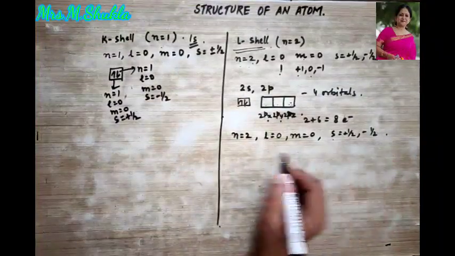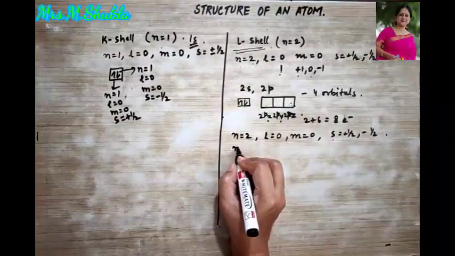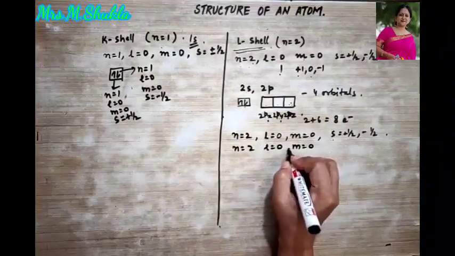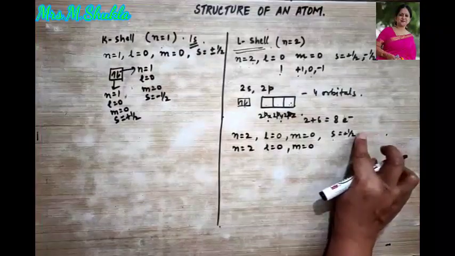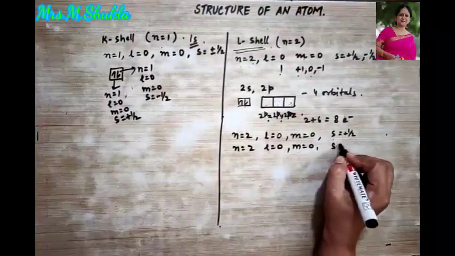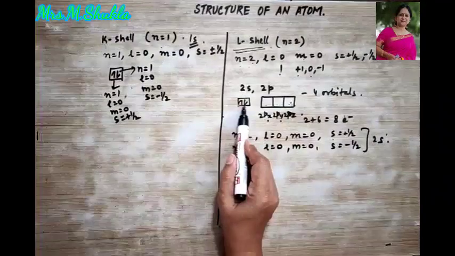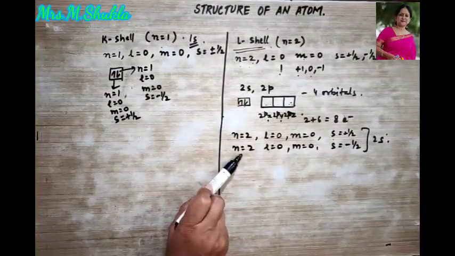This will be for the s subshell. So again I am writing n is 2, l is 0, m is 0, s is equal to minus half. This is for 2s. Is this clear? This is for one, this is for the second one.